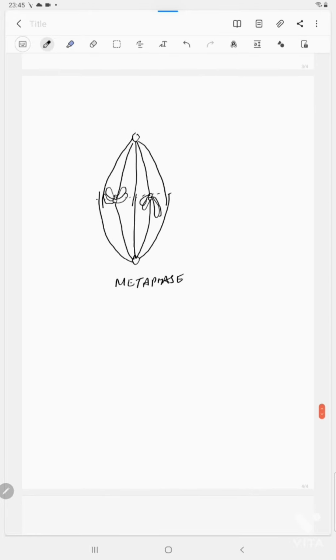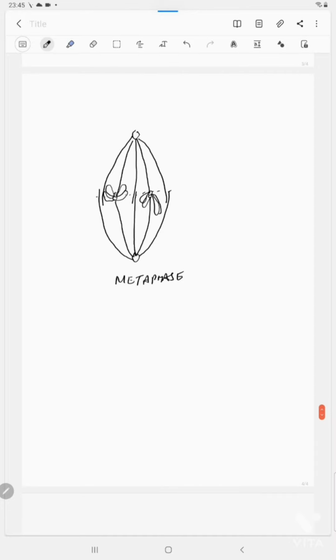Now the cell will enter into the anaphase. Before entering into the anaphase, there is a checkpoint that is called the anaphase promoting complex cyclosome checkpoint.